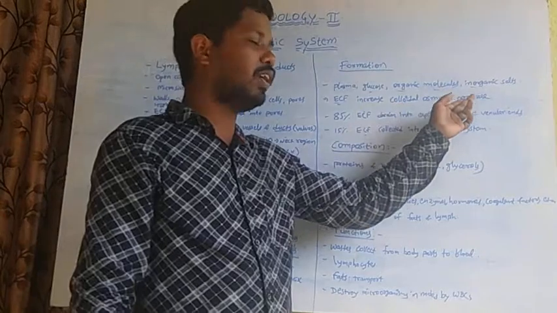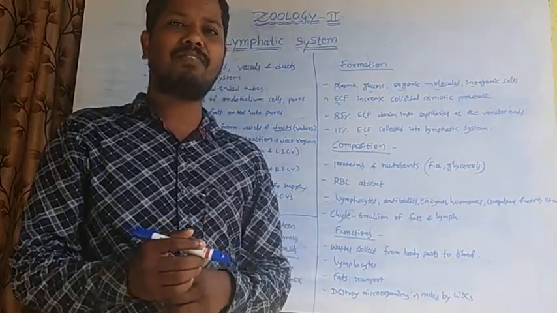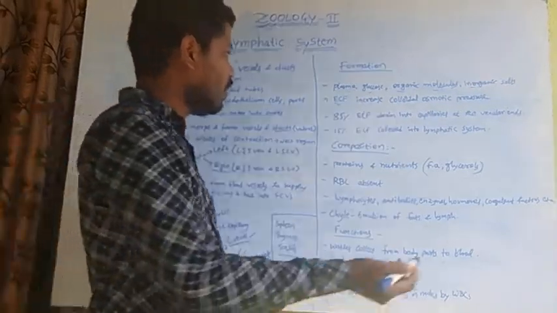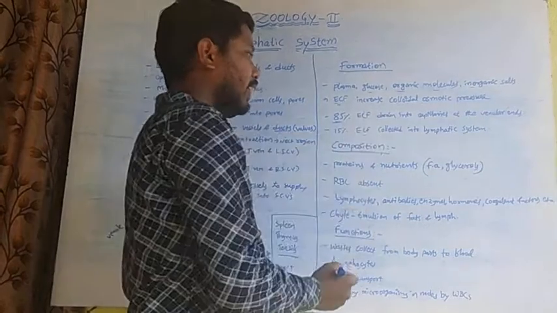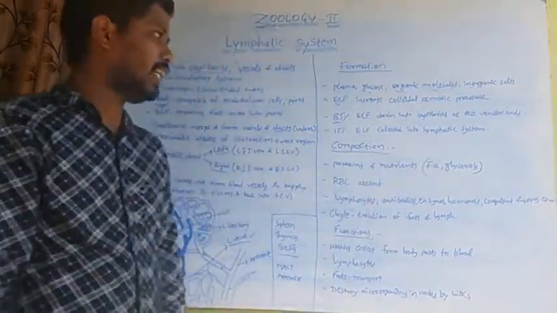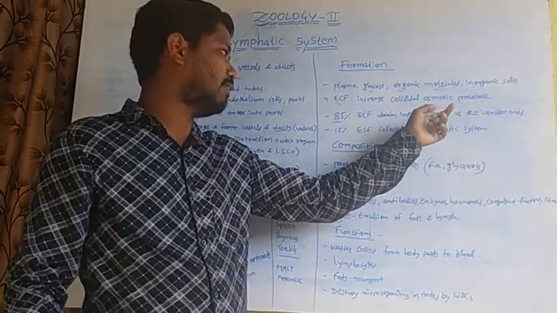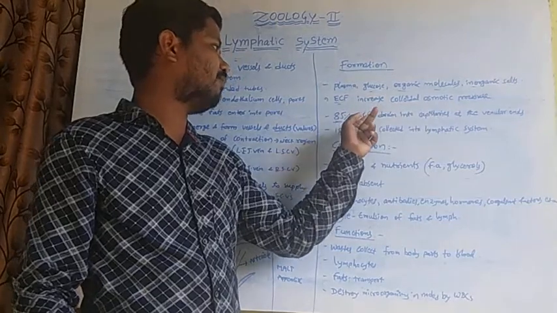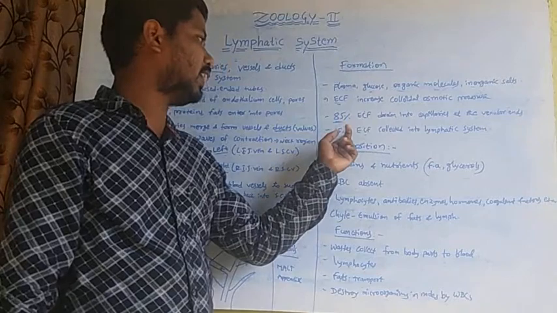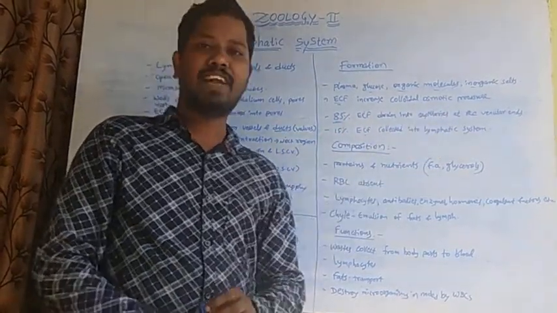This colloidal osmotic pressure helps prevent loss of excessive fluids from the body. About 85% of extracellular fluid drains into capillaries at the venular ends. The remaining 15% of extracellular fluid is collected into the lymphatic system.